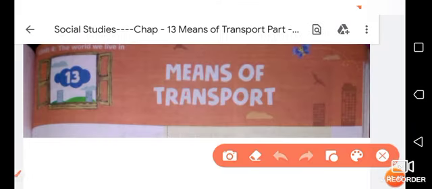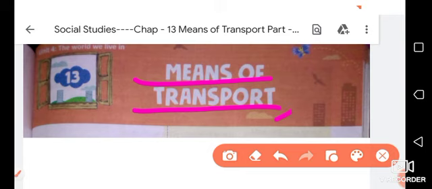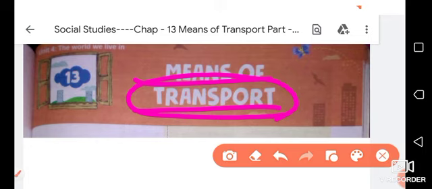Our chapter name is means of transport. Firstly, we will understand what transport is. As I taught you in your physical classes, transport means to move people or things from one place to another.